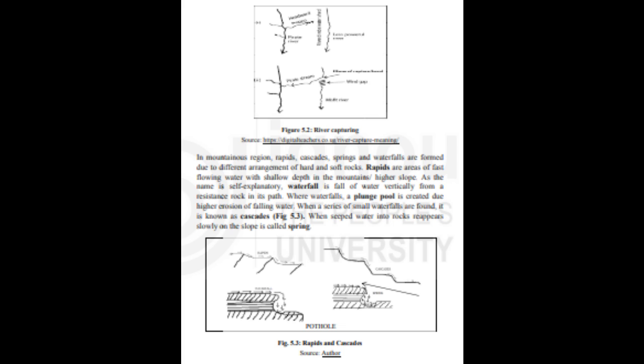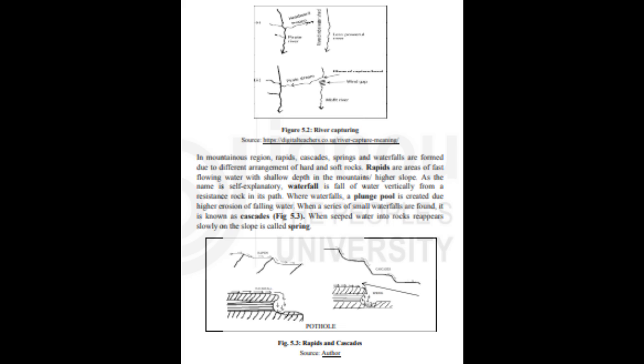5.2.1 Youthful stage. The river originates from a higher altitude and drains downstream along the general slope. The first flow of water is in the form of small rills and gullies. Initially, the slope is very steep. The first stage of the river cycle is characterized by the formation of some distinct landscapes.